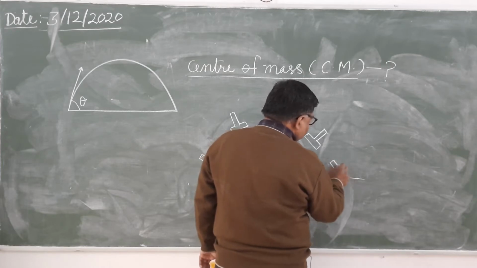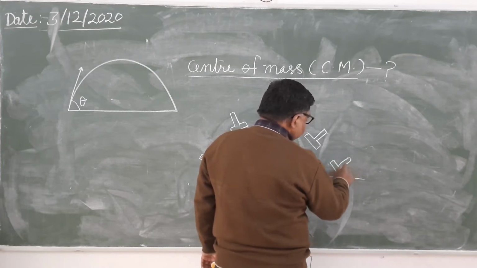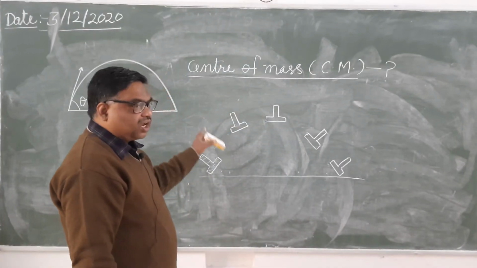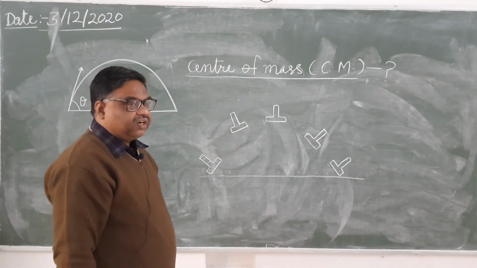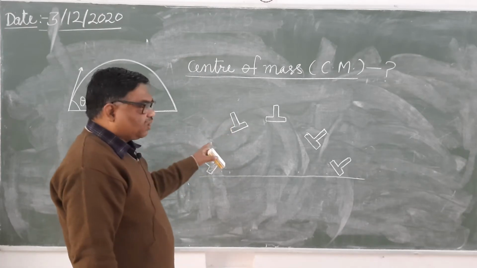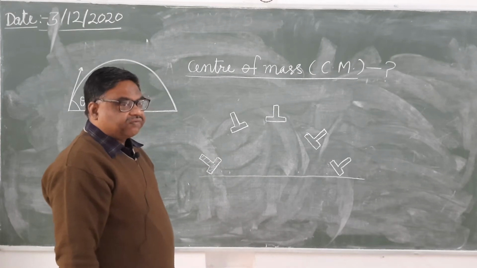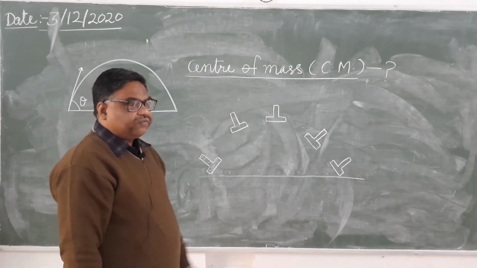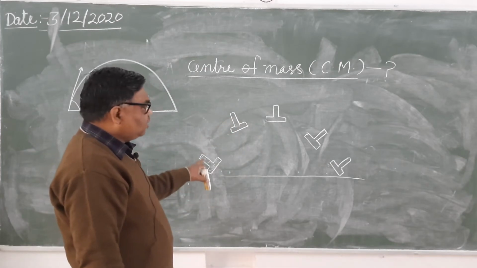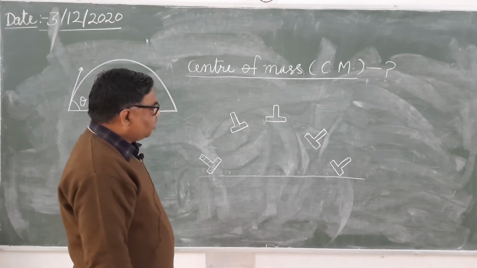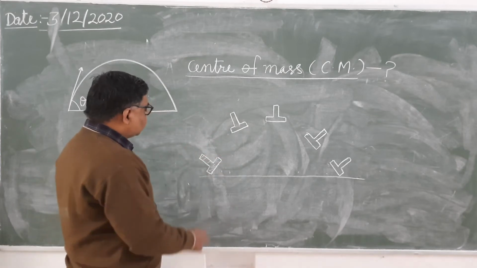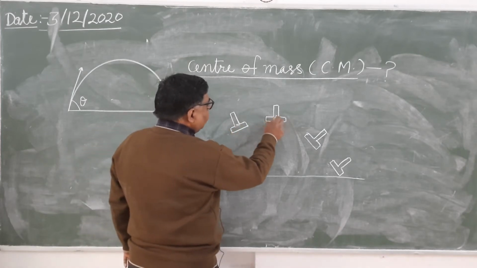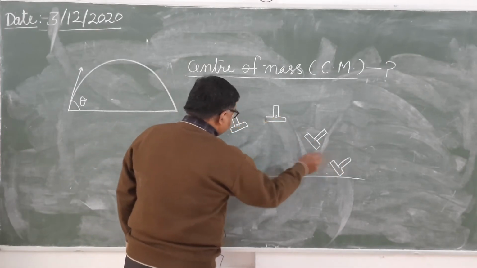It is something like this. So here you will find that the motion of the different particles is different. If you see the path of the different particles of the hammer, it will be different. But there will be one point in the hammer which will describe exactly projectile motion. See here, suppose this is the center of mass, then you will find that its motion will be projectile.